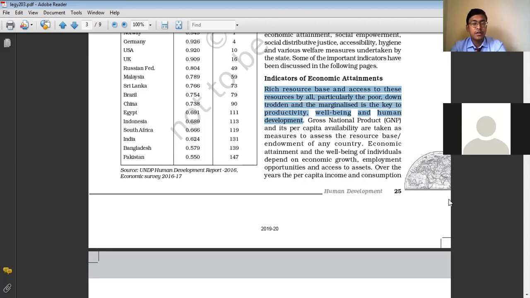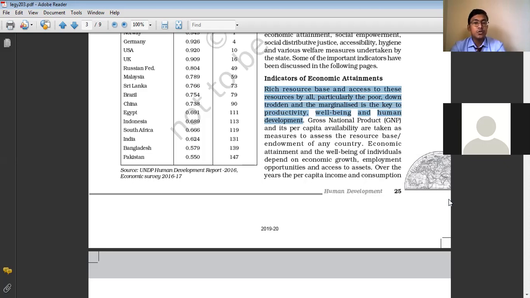Just for example, take into consideration access to the resources. There are different resources available in our country. Resources do not mean only mineral resources. Resources can be anything. It can be employment opportunities, or any kind of basic facilities. When the people are getting equal access to these facilities, the poor people and the downtrodden people also start living a better life. Their level of productivity increases, and the standard of living of these people also gets enhanced. Ultimately it leads to human development.